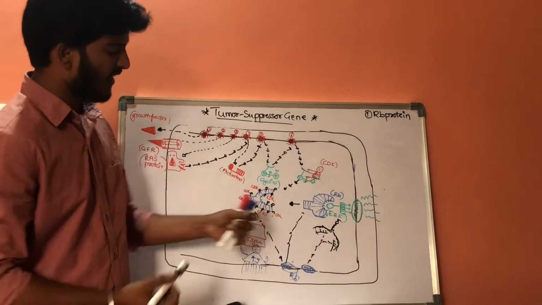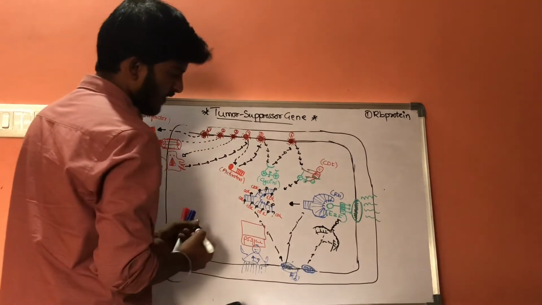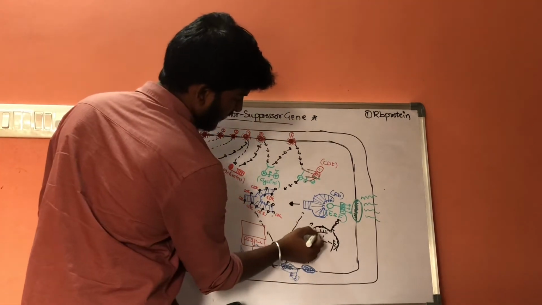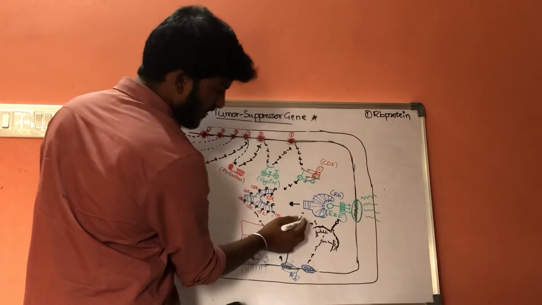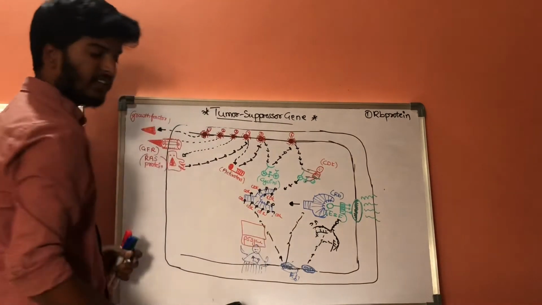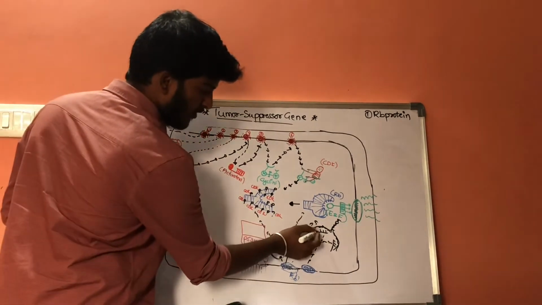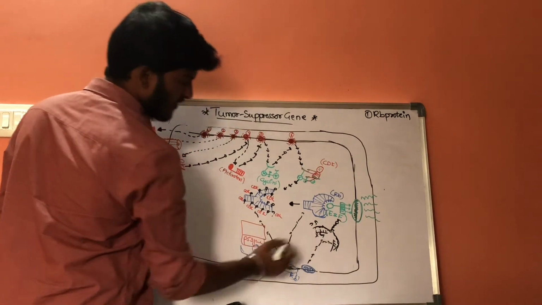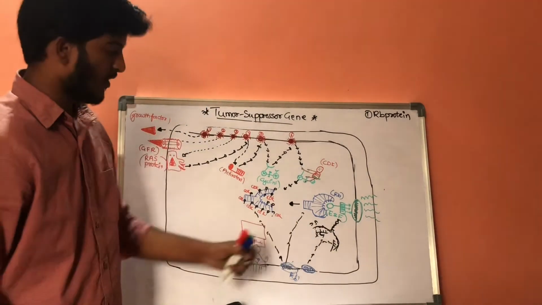Now, if there are any alterations, let us consider adenine, thymine, guanine. Guanine should be paired with cytosine. So if, instead of pairing with cytosine, it is paired with uracil, it is an abnormality.